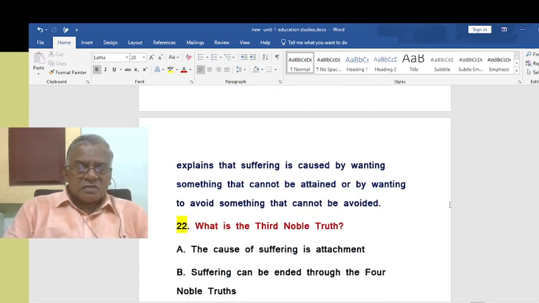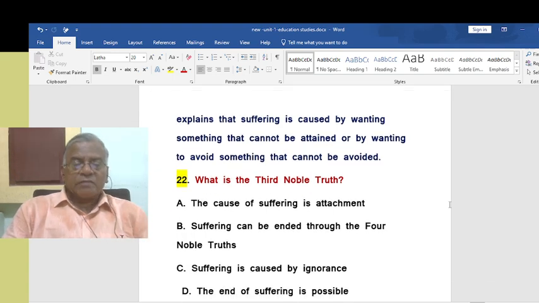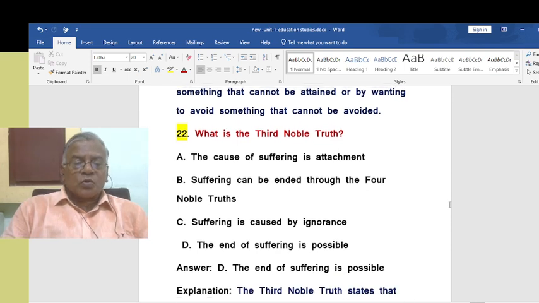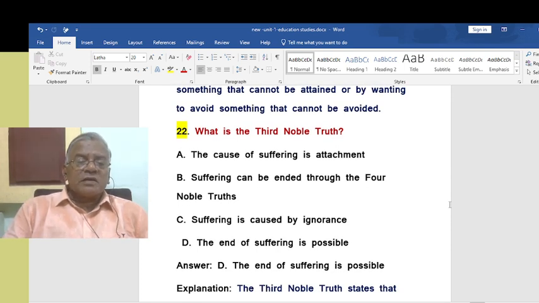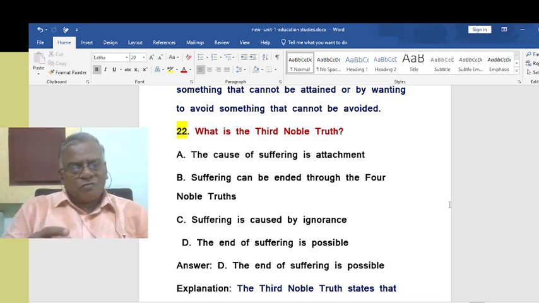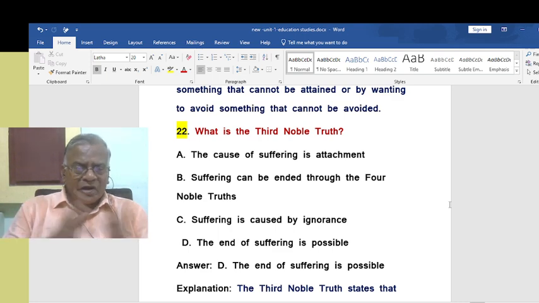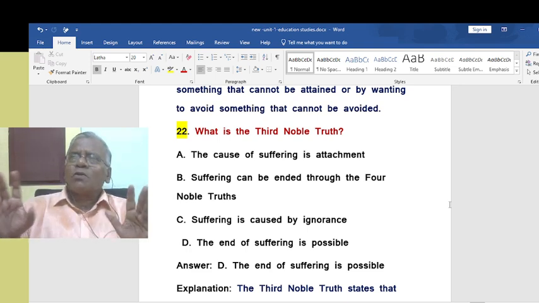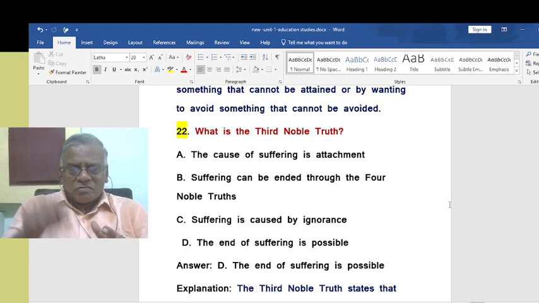How to explain the second noble truth? This is how you will explain. What is the third noble truth? That is, the end of suffering is possible. Of course, other things are given here, but then one or two are inappropriate, not okay. But you must know all the four noble truths. Immediately you will find out. Don't worry about the distractions or alternatives. If you are going to analyze all this, that is the source of your excitement and confusion. No, you just have four truths. Immediately you can spot out which is the right one.